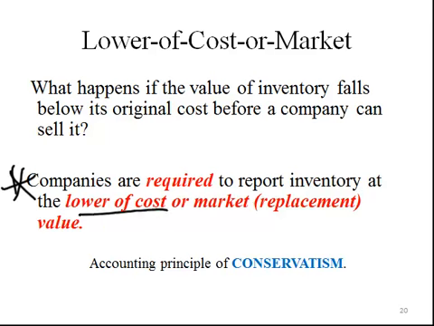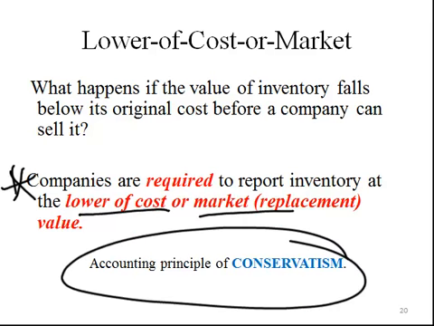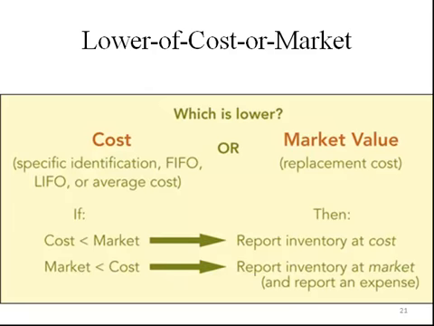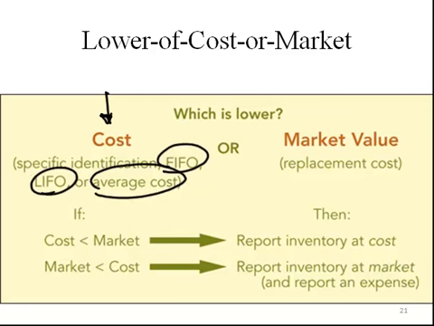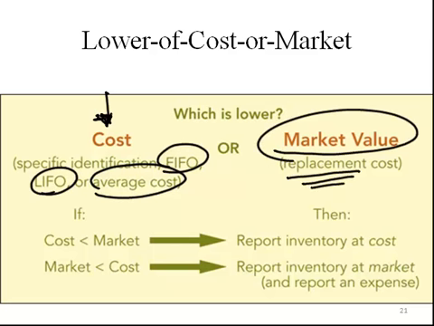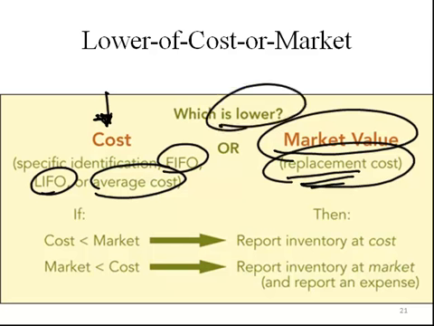The requirement to report at the lower of cost or market is an example of accounting conservatism. Here's a visual illustration. By cost, what we're referring to is the amount we've determined using FIFO, LIFO, or our weighted average method. Given that amount, we need to take into account what it would cost to replace the item. Not the value at which we would sell it, but the cost if we were to reacquire it. When we compare the two, we simply report it at the lower amount.